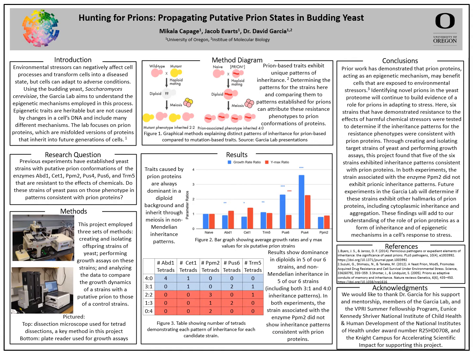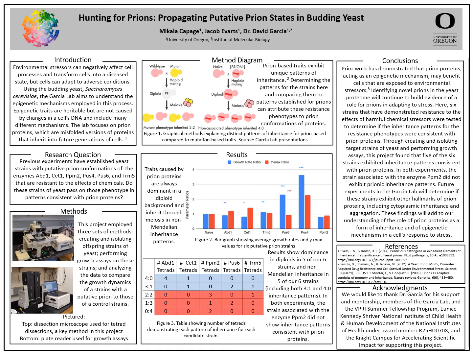The 6 strains are known in this experiment by the enzymes we suspect to be in a prion conformation. These enzymes are ABD1, SET1, ppm2, PUS4, PUS6, and TRM5. The protocol we used in the experiments involves 3 steps for screening for strains of yeast that are potentially prion harboring. First, we propagate and isolate the candidate strains. Next, we perform growth assays on these strains, usually under stress. And finally, we analyze the resulting growth dynamics against control strains that do not have prions.